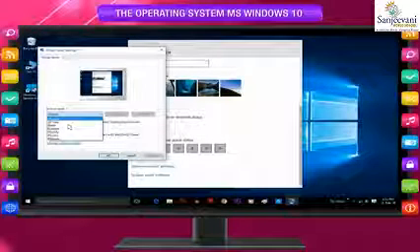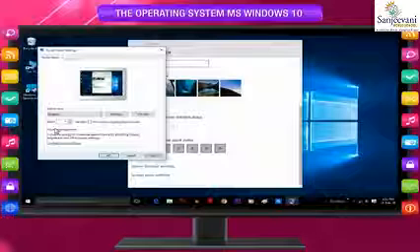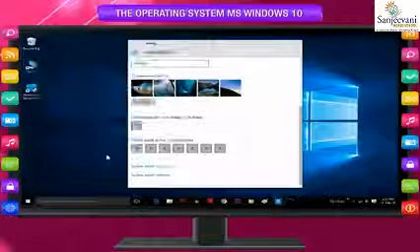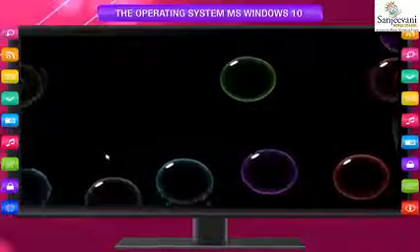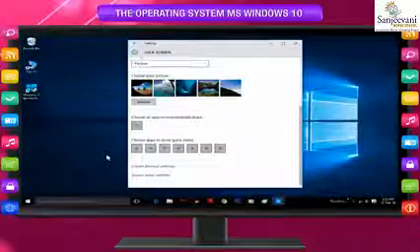Select the screensaver from the drop-down menu and change its default settings if required. Click OK to save your changes. To stop a screensaver and return to the desktop, move your mouse or press any key on the keyboard.